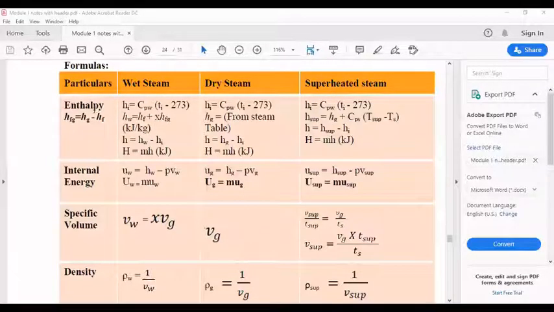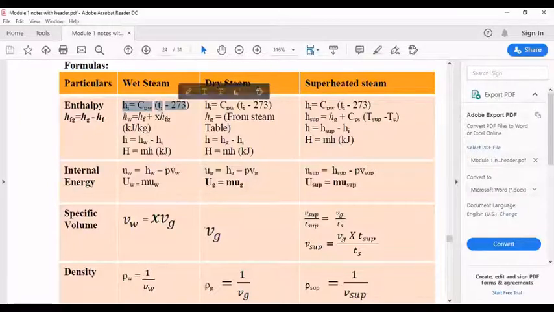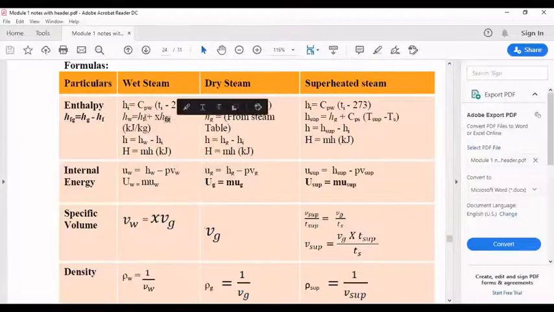For enthalpy, Hi is equal to Cpw into (Ti minus 273). This formula is applicable only if they give you the initial temperature. If they don't give the initial temperature, in such cases you do not have to take this. You can only refer to this formula. This formula itself is your final answer. Whatever answer you get by using this formula, that is the final answer to get the enthalpy.